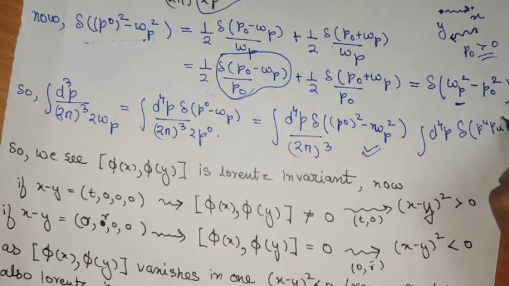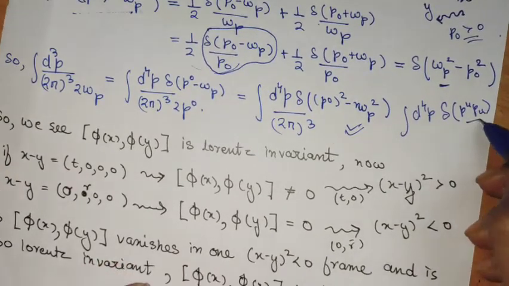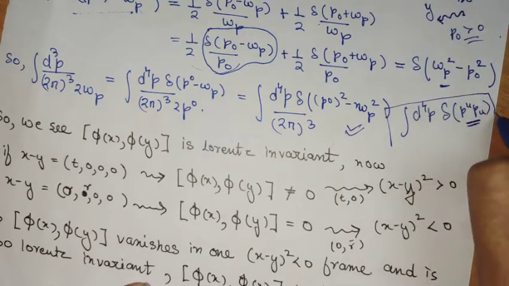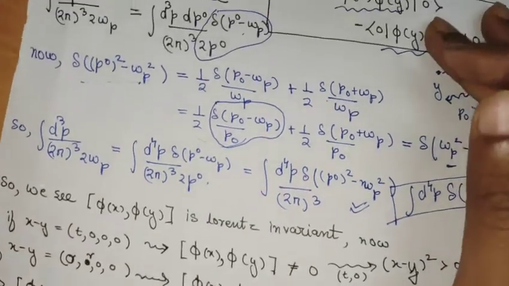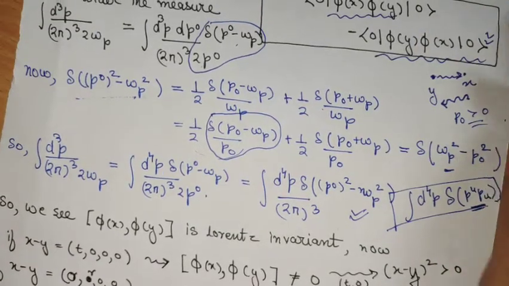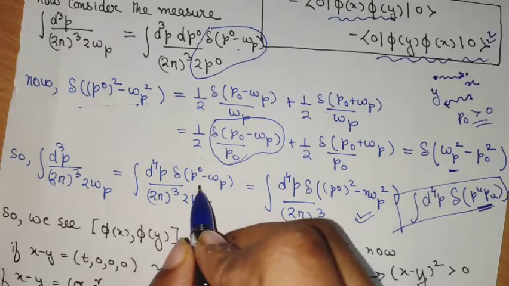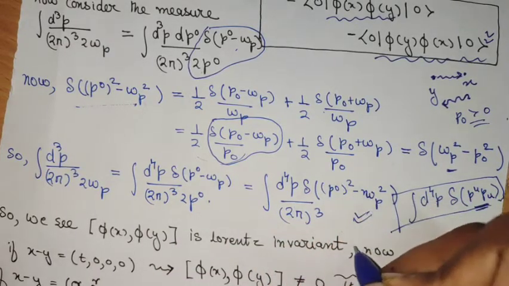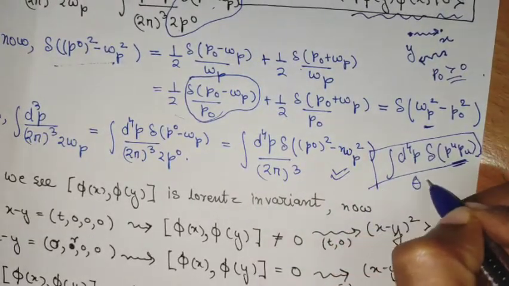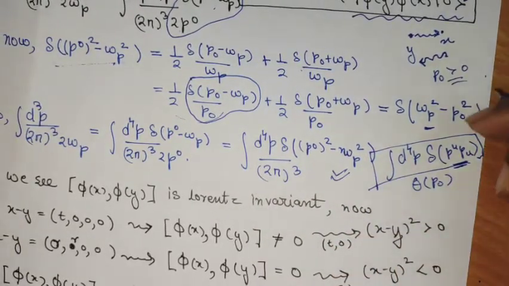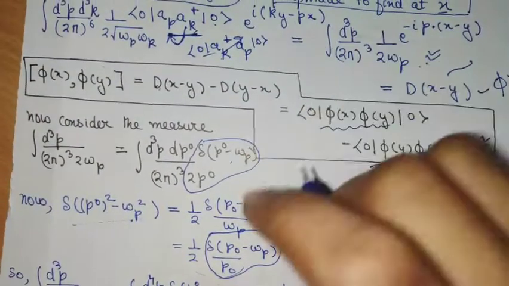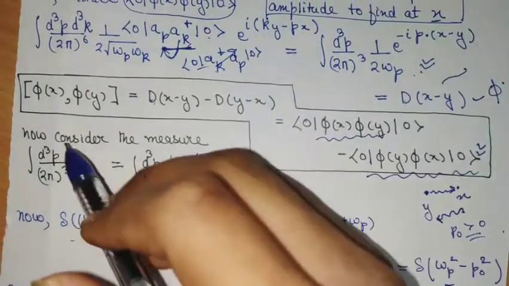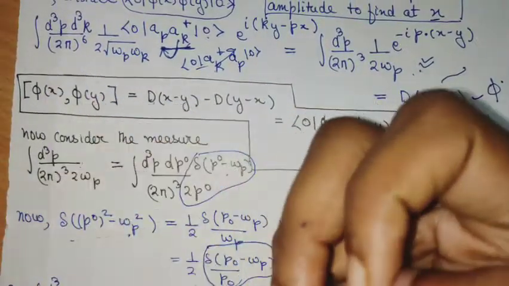p mu. Now due to this p mu argument, which is manifestly Lorentz invariant, this entire measure is Lorentz invariant. And as this entire measure is Lorentz invariant, while going from here to here, everything is fine. Here to here, I have introduced a theta function where I have taken p0 greater than 0. So the actual thing is like theta of p0 also is here. But the main point is the measure is Lorentz invariant. These quantities are Lorentz invariant. What it means is that this commutator is Lorentz invariant.